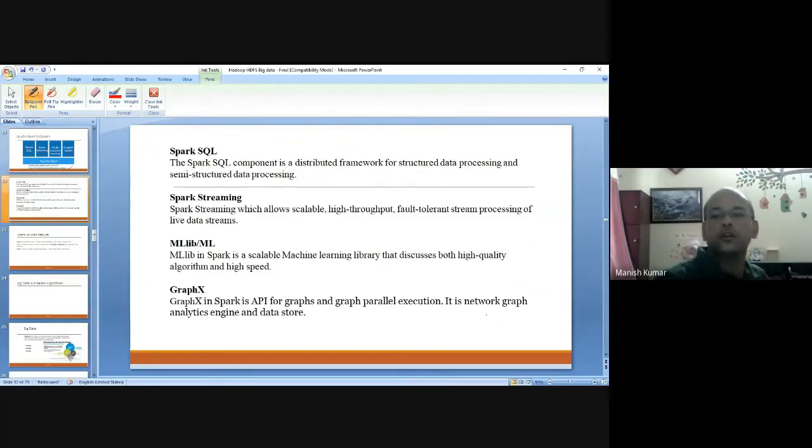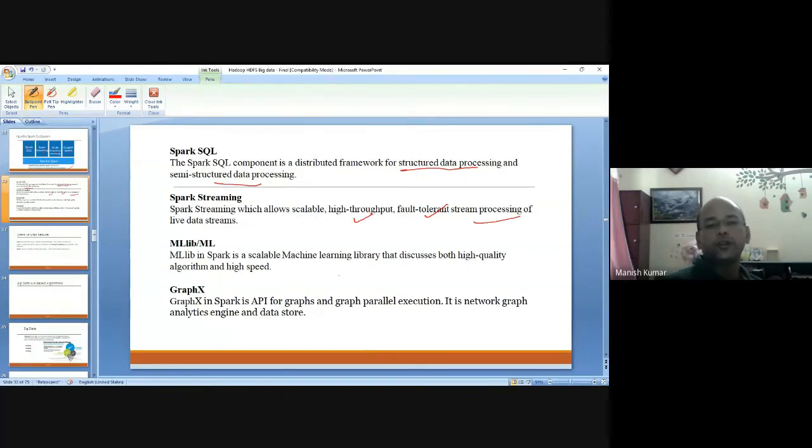Spark SQL is one of the components used for structured and semi-structured data processing, whereas Spark Streaming allows highly scalable, high throughput, fault tolerant stream processing of live data streams.